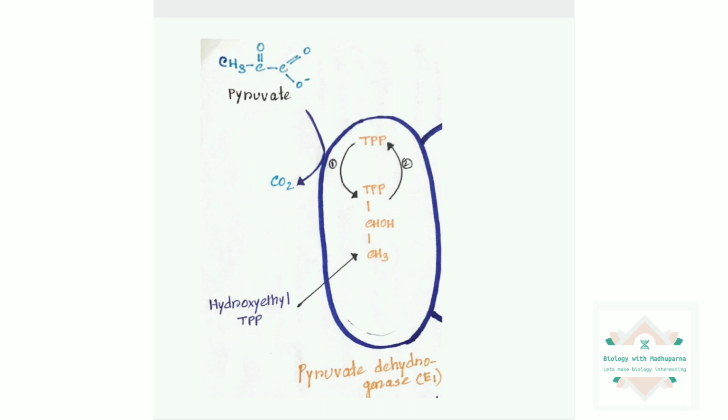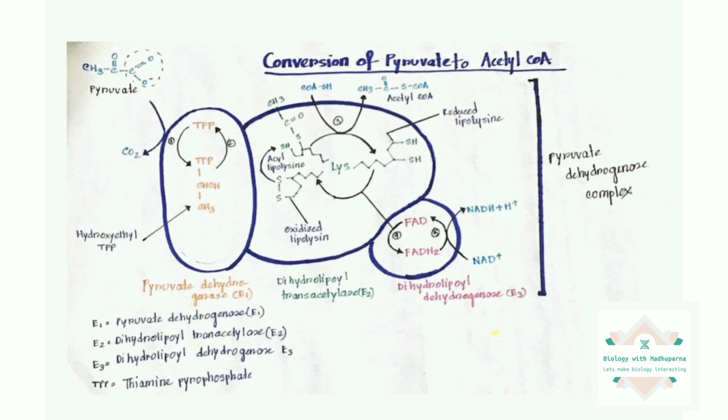This TPP will interact with the pyruvate and form hydroxyethyl TPP. So now our TPP is converted into hydroxyethyl TPP, and one CO2 will be released in this reaction. As you can see in my slide, I have circled the CO2 which will be released. In this reaction, TPP will kick off the CO2 from the pyruvate, resulting in the formation of hydroxyethyl TPP.